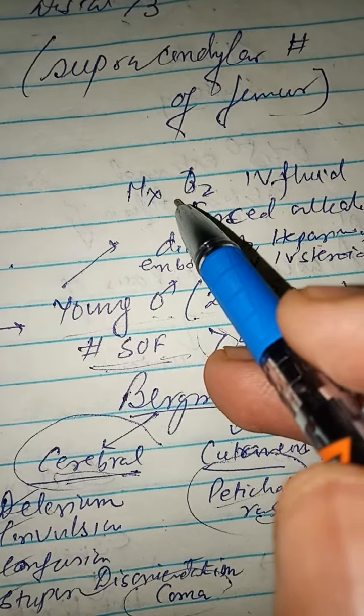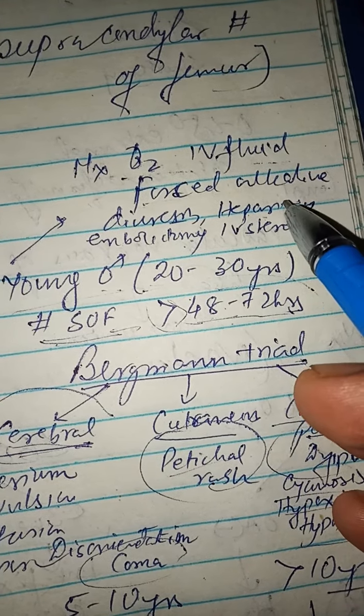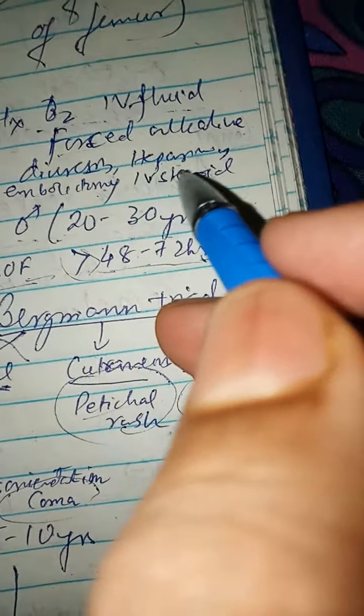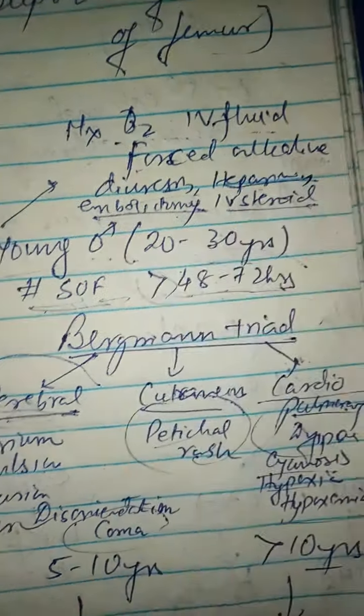So what is the management? First, oxygen therapy, IV fluid, forced alkaline diuresis should be there, heparin infusion, and embolectomy with IV steroid to be given.